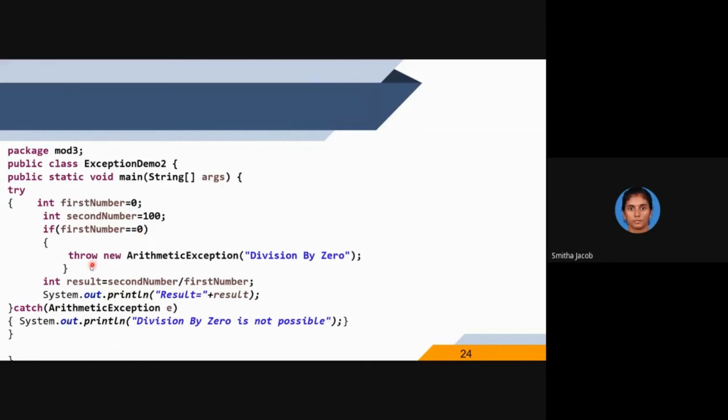If that condition is true, then I am throwing an ArithmeticException explicitly, and the exception message is division by 0 not possible. The corresponding catch block will get executed and program execution will not be interrupted or stopped. This is how it works. Actually this exception would occur in this line, but we are handling that exception in advance using the throw keyword.